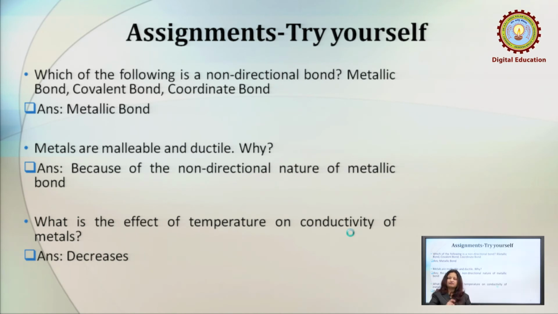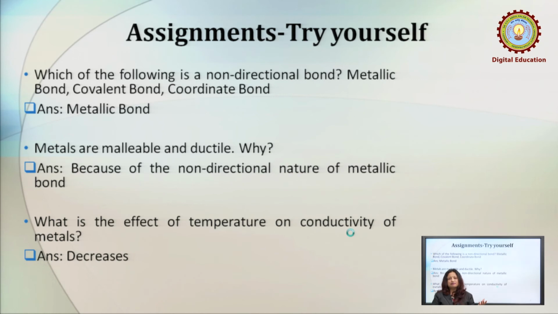Now, the question is, which of the following is a non-directional bond? Metallic bond, covalent bond and coordinate bond. As I told you in the previous slides, when we started the session, all the covalent bonds and coordinate bonds are directional in nature because they have fixed geometries in 3-dimensional space, while this is not applicable to any ionic bond or metallic bond. So, these ionic bonds and metallic bonds are always non-directional in nature. So, amongst the 3, metallic bond is the non-directional bond.